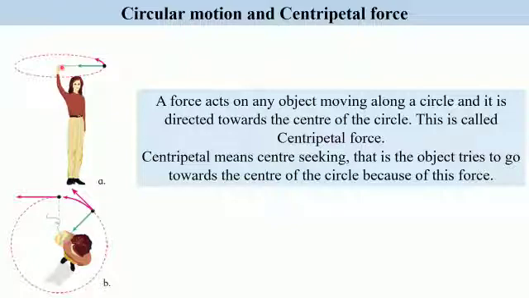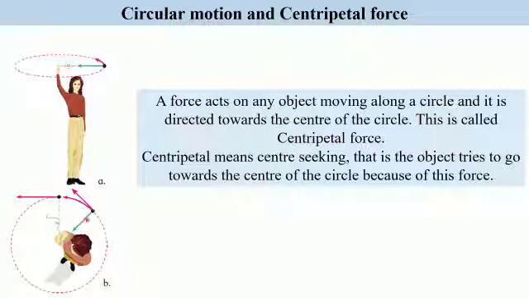Now, suppose you suddenly release the string. What will happen if you suddenly release the string? The force will stop acting. And since the force will stop acting, the stone will fly off along a straight line, which is a tangent to the circle at the position of the stone when the string is released, because that is the direction of its velocity at that instant of time.